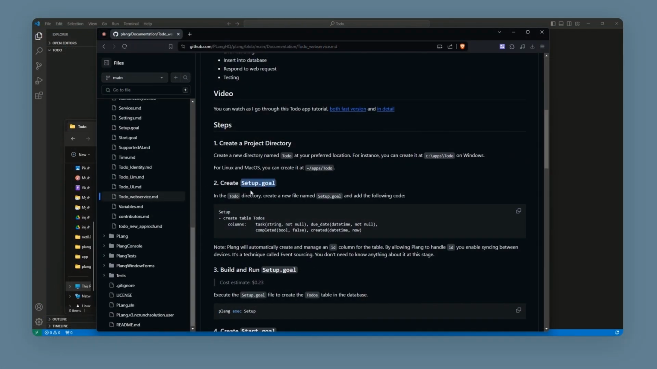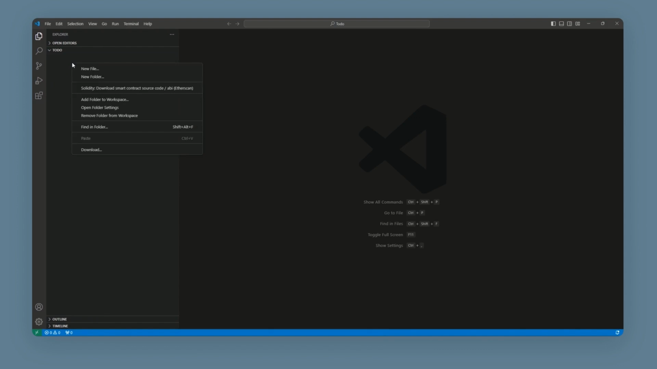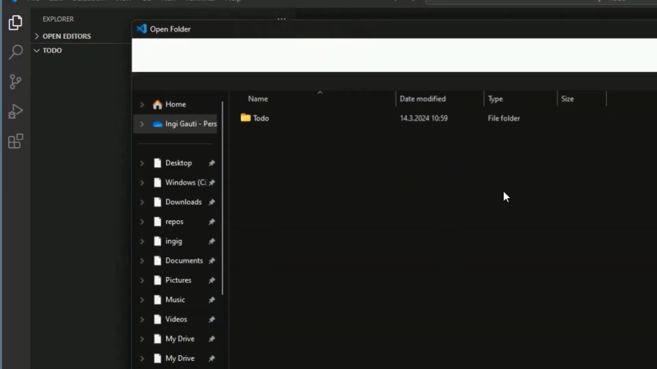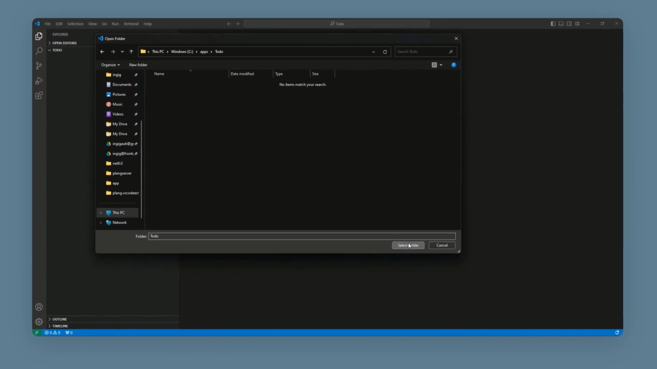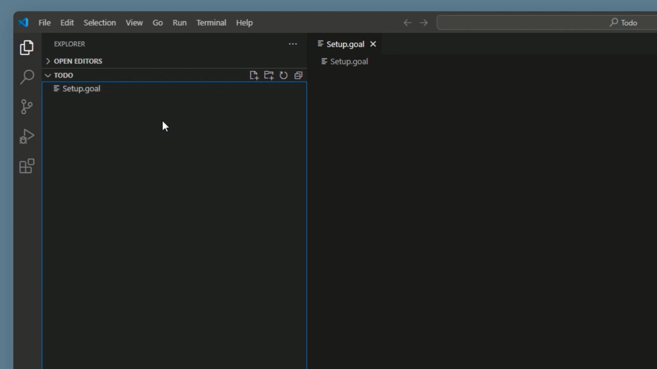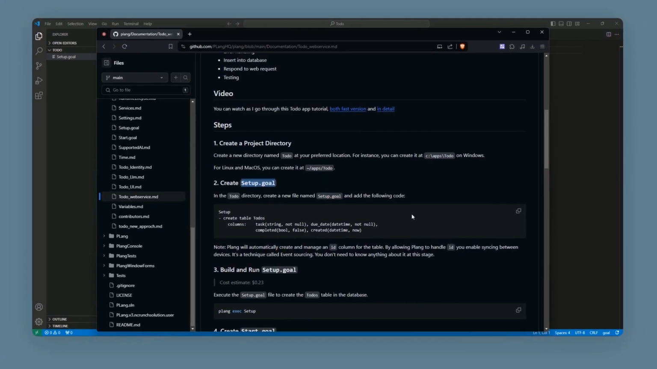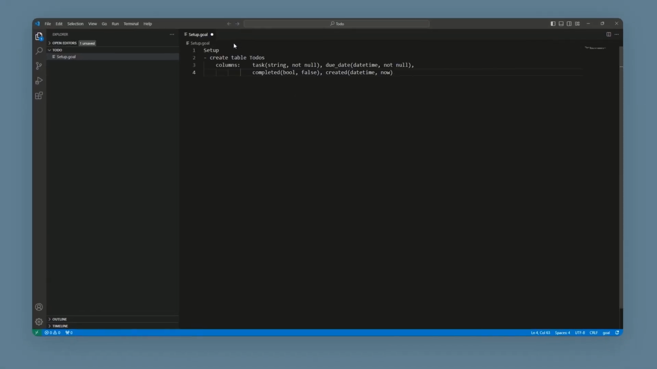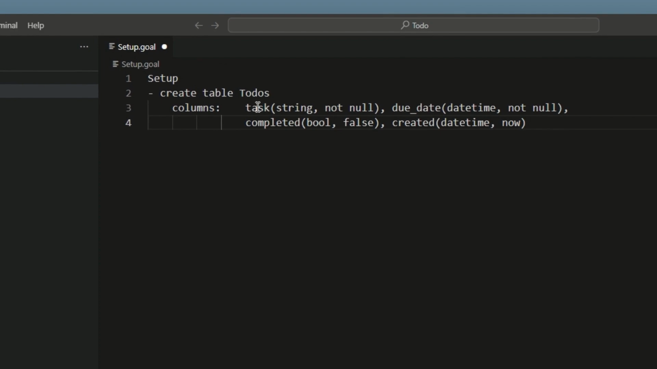Next is to create the setup goal. The reason for the .goal ending is because everything in Plang is built up by goals. Inside each goal, we have one or more steps. In this case, our goal is to set up the to-do app. The setup file will contain one step to create the to-dos table. The step will only run a single time in the whole lifetime of the application.